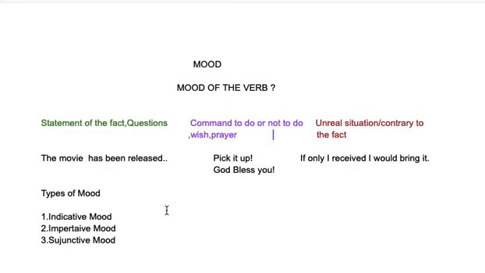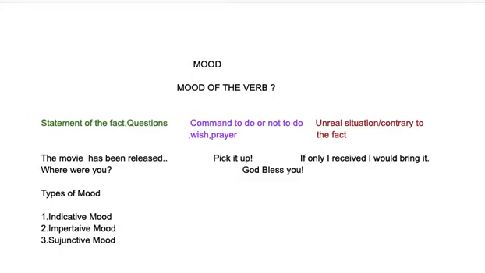Now here, if we pass some statement like the movie has been released, it's just one statement. Neither are we asking a question nor giving any unreal situation. Maybe a new movie got released, so we are passing a statement, the movie has been released. One statement. We can also say, where were you? If I want to ask a question, I can say, where were you? It means you looked for the person but didn't find him. Suddenly he came in front of you and you say, where were you? So you can ask a question. So this is one category.